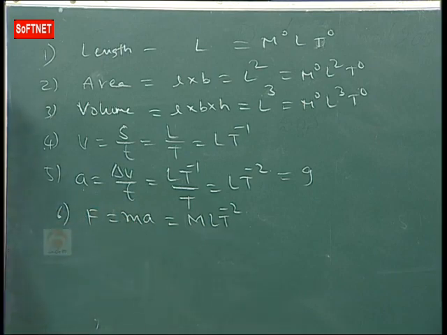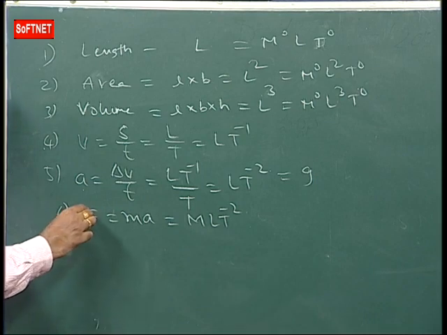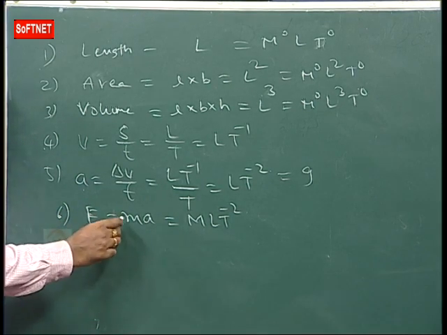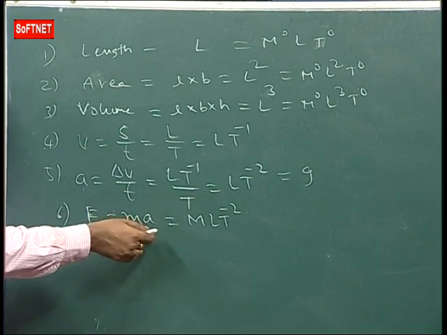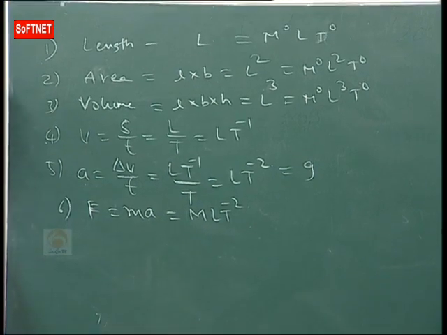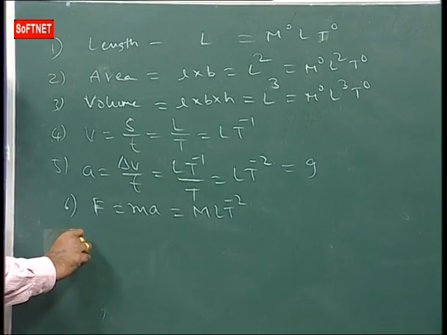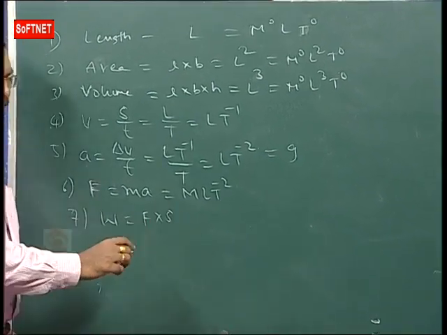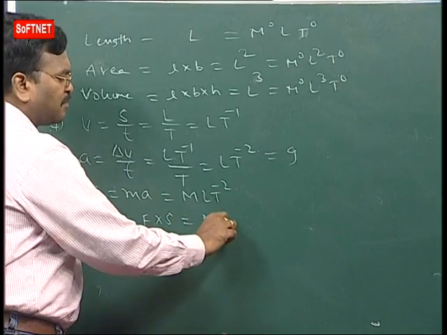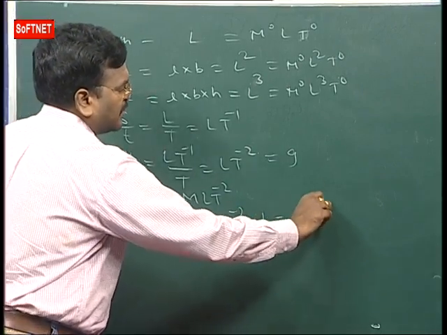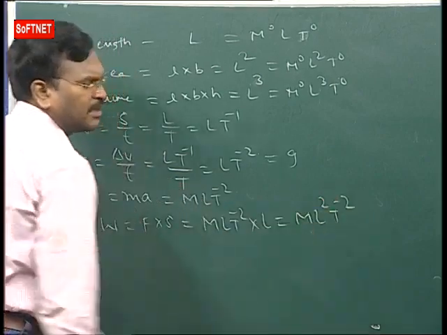Force, thrust, tension, weight, whatever it may be, what is the dimension formula? Mass into acceleration. What is the dimension formula for mass? M. Acceleration how much? LT power minus 2. Like that. Next one, work done. Work done is equal to what? Force into displacement. Force how much? MLT power minus 2. Displacement how much? L. What are we getting now? ML square T power minus 2.